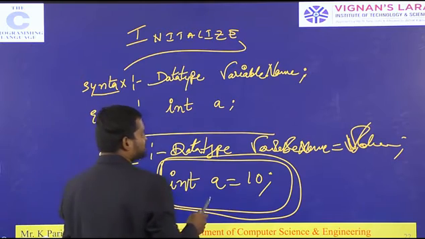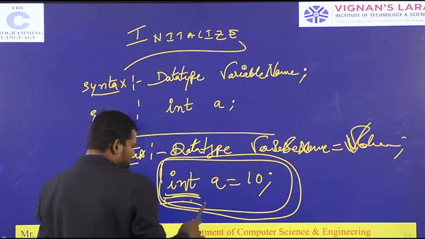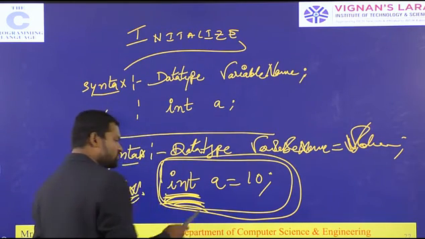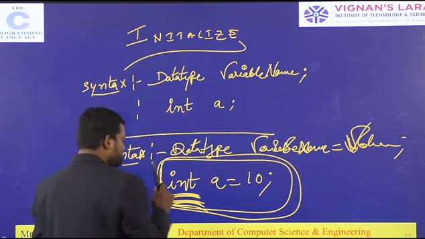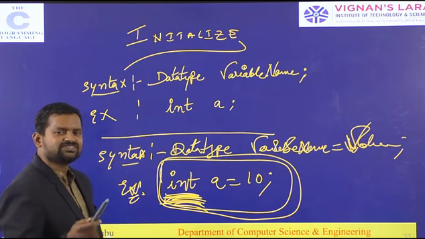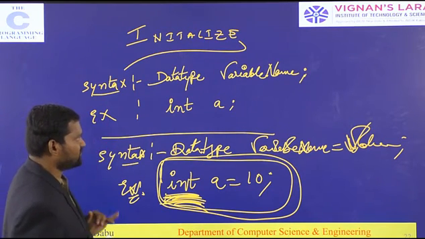If it is an integer variable, it holds integers. If it is a float variable, it holds decimal points after that. If it is a character variable, it holds characters. If it is a double variable, it holds precision bits that are different. So this is about the initialization of a variable.